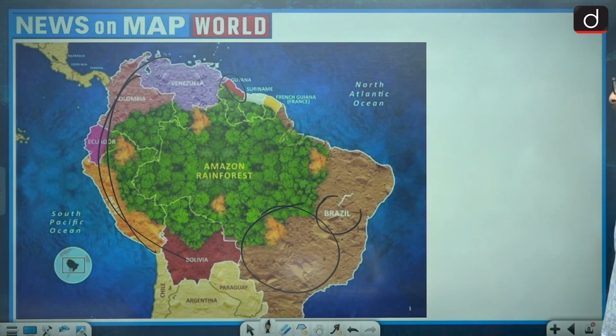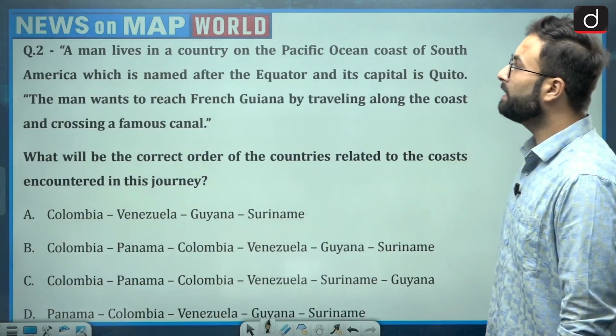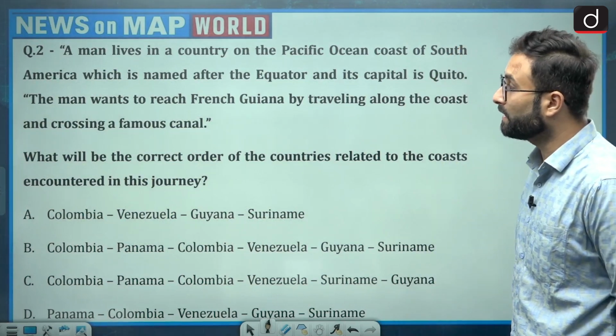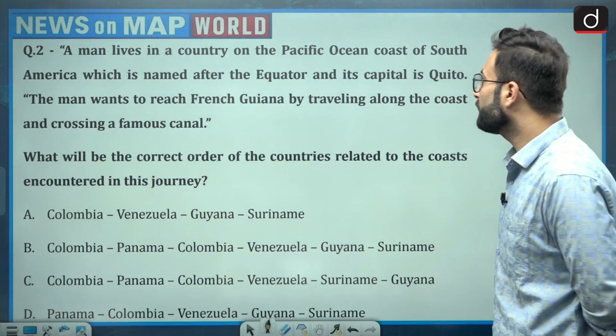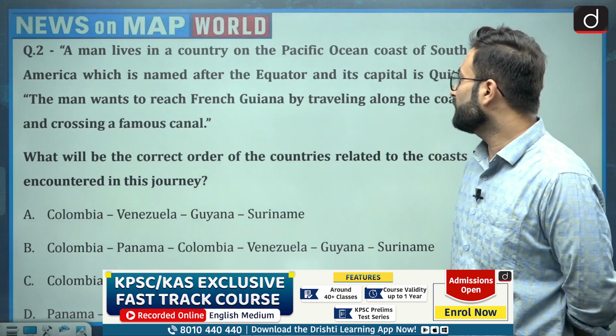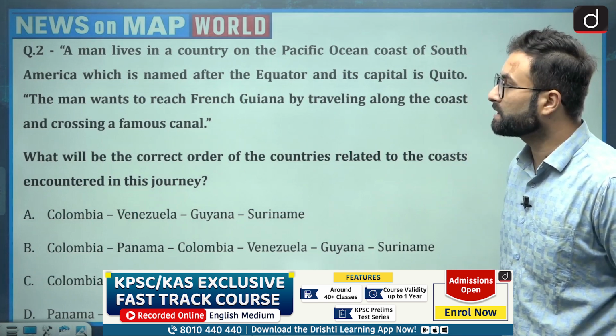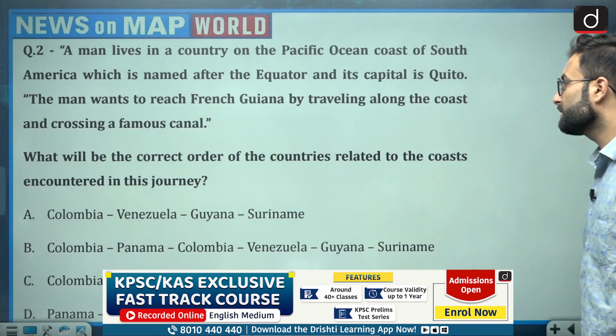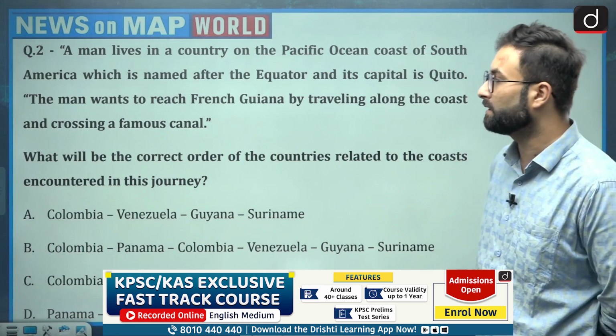Moving further, question number 2. A man lives in a country on the Pacific Ocean coast of South America, which is named after the equator, and its capital is Quito. The man wants to reach French Guiana by traveling along the coast and crossing a famous canal. What will be the correct order of the countries related to the coast encountered in this journey?